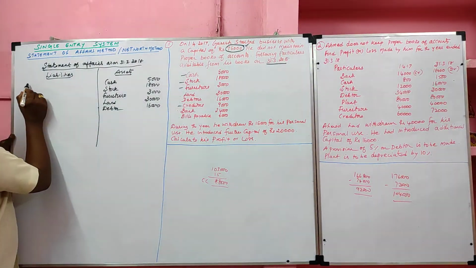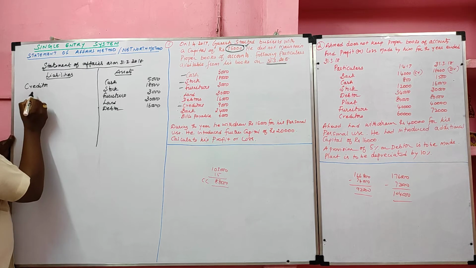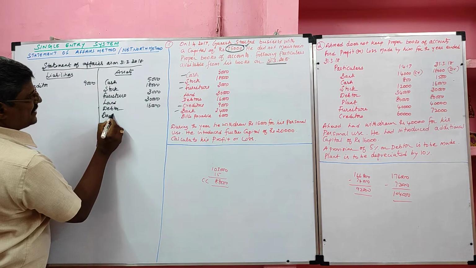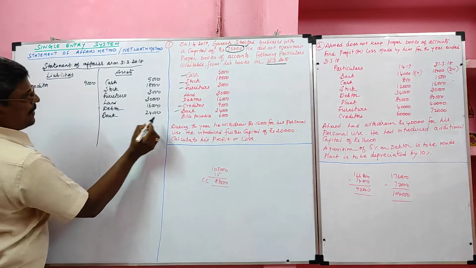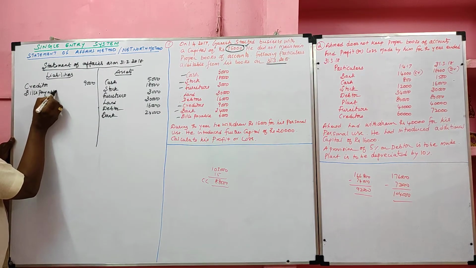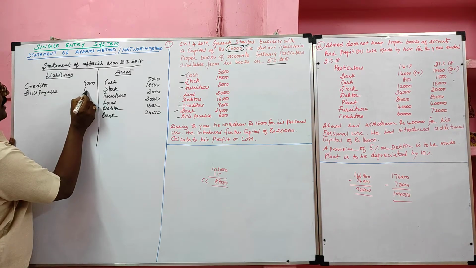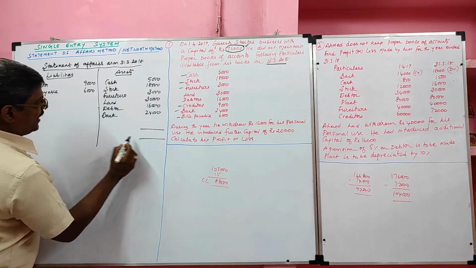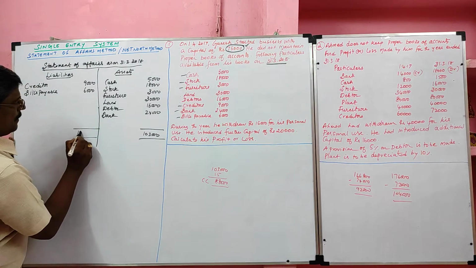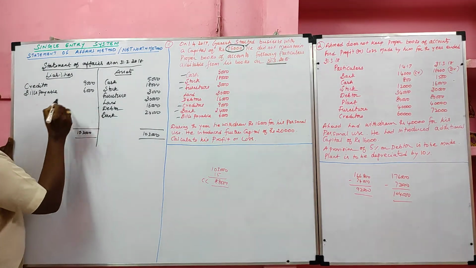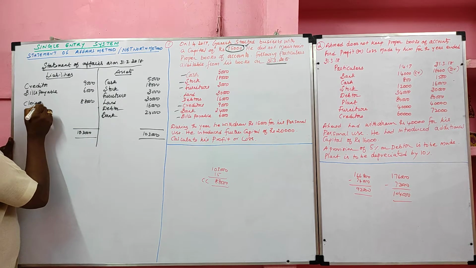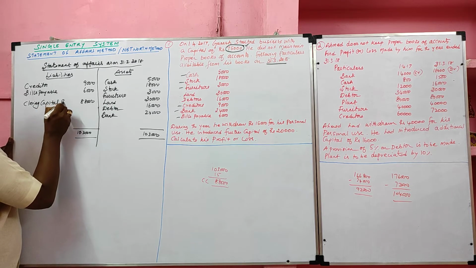Next, creditor is a liability, 9,000. Next, bank. Bank is an asset, 24,000. Bills payable is a liability. So record all assets on the asset side, liabilities on the liability side. Now we'll add all assets. The total assets value 1,03,000. 1,03,000 minus 15,000, we will get 88,000. This we called closing capital. So capital we ascertained by preparing statement of affair, balancing figure.